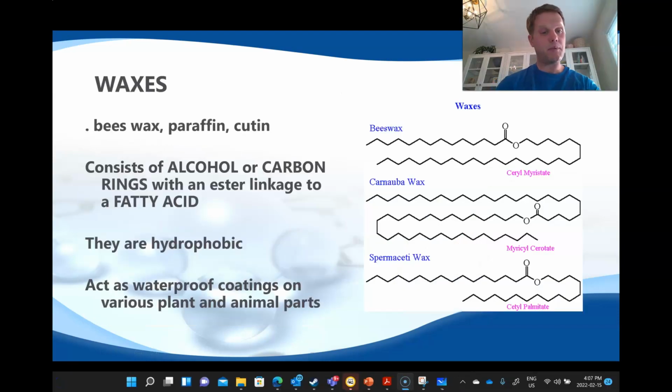The last type of lipid we're talking about is waxes. Beeswax produced by insects, paraffin, which comes naturally from oils, and cutin, which is produced by plants. So the primary structure of a wax is just a long hydrocarbon. So lots of carbons and hydrogens, and occasionally you'll have an ester functional group in there. So you have an ester functional group in each one of these types of waxes. They're primarily hydrophobic because they're nonpolar, they're huge hydrocarbons. And because they're hydrophobic, they're waterproof coatings on both plants and animals.